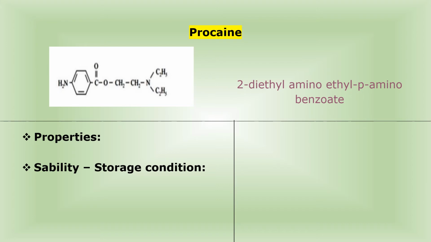Uses: it is used for relief of pain associated with pruritus, burns, arthritis, jaundice, etc. It is used as a local anesthetic agent. It is used with penicillin to increase the duration of action of penicillin. Procaine is mixed with penicillin to increase the duration of action of penicillin. That is called fortified procaine penicillin injection. It is also used to prepare a sparingly soluble solution of heparin. Now, what is the use of heparin?